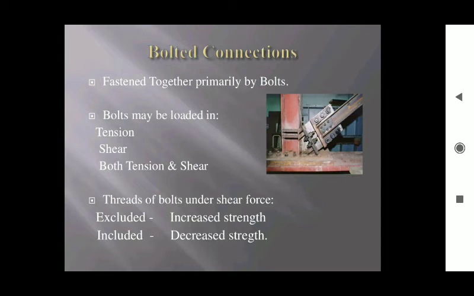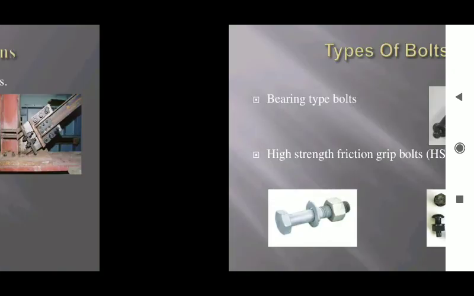On the other side, what are the bolted connections? Bolted connections are nothing but connections in which two members or different types of members are fastened together with the help of bolts. That means nuts and bolts are used to connect the different types of members. Bolts may be loaded in tension, shear, and both tension and shear. As bolts have threads, if the threads are excluded from the shear plane under shear force, it can increase the strength, and if included, it can decrease the strength.